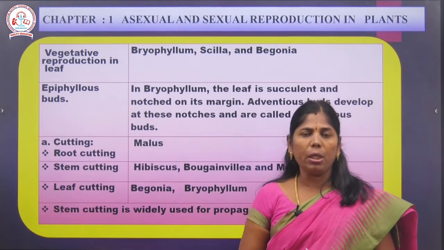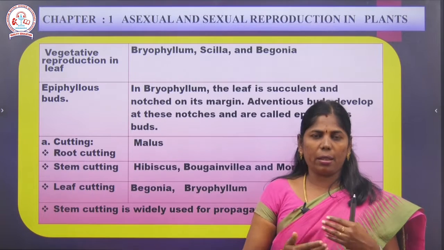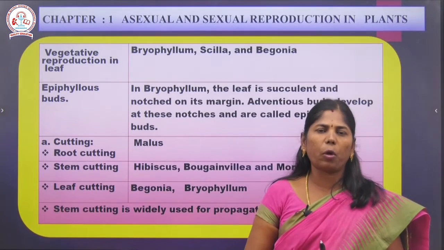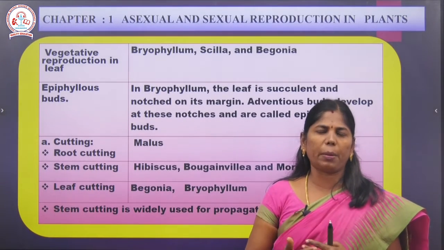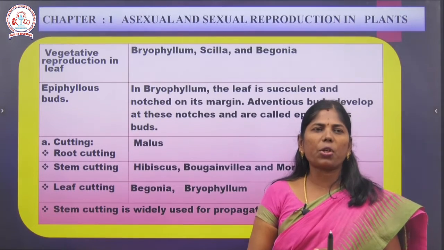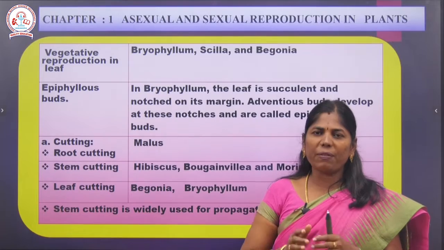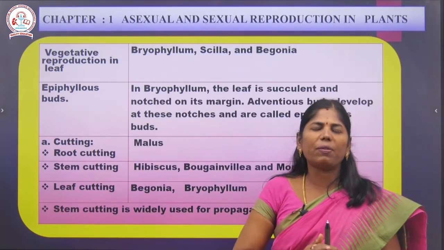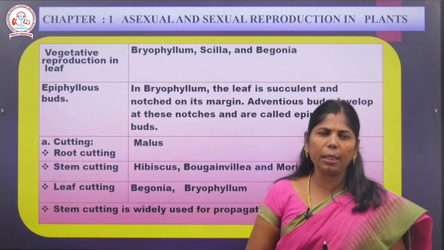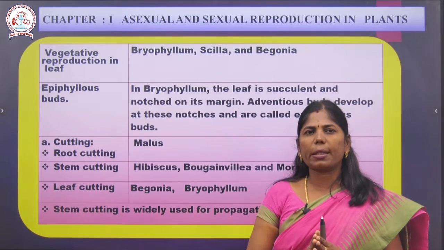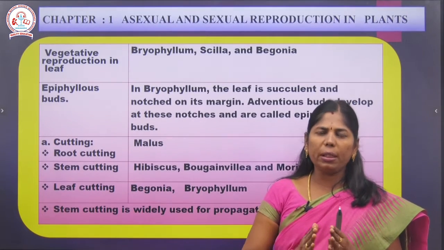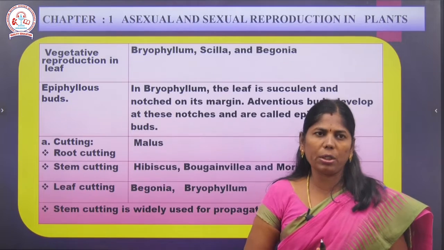Leaf as a vegetative part or propagated part, we say. Vegetative reproduction in leaf: Bryophyllum, Scilla and Begonia. So it means if you cut the leaf and place it somewhere, it will give rise to the entire organism. Bryophyllum is a common example, and Scilla and Begonia are not common. Bryophyllum we know very well.